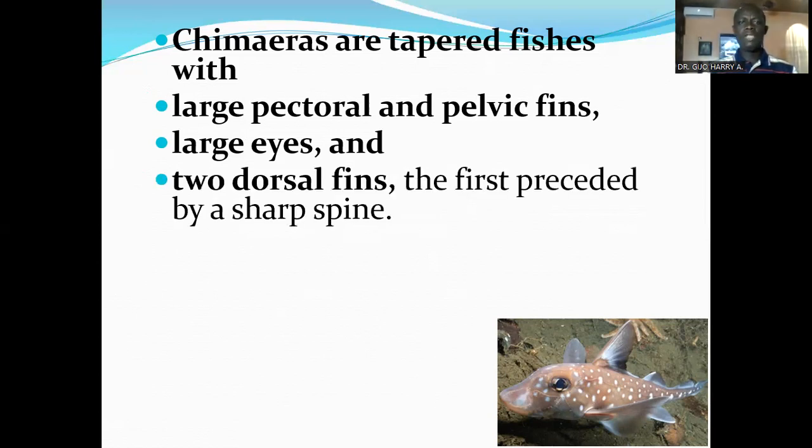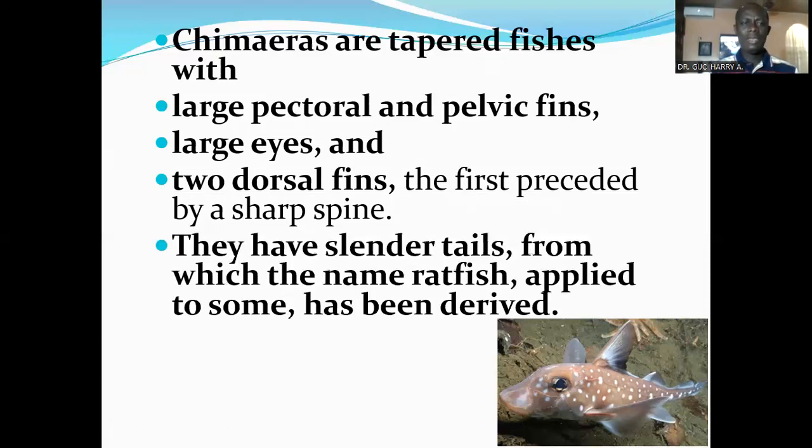They also possess 2 dorsal fins, the first of which is preceded by a sharp spine. Just as it is here, they have 2 dorsal fins, this and this. Then they have very large eyes. Their gills are covered by an operculum, just like the teleosts or the Actinopterygii.